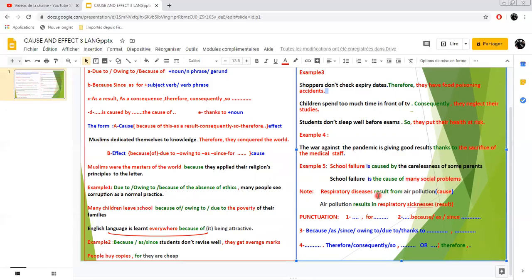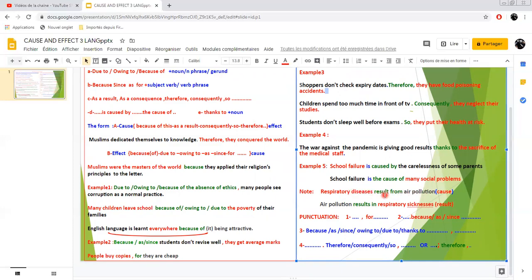But sometimes you may come across words like result from and result in. So what's the difference? In example number 1, respiratory diseases result from air pollution. So the cause here is air pollution and the effect is respiratory diseases.